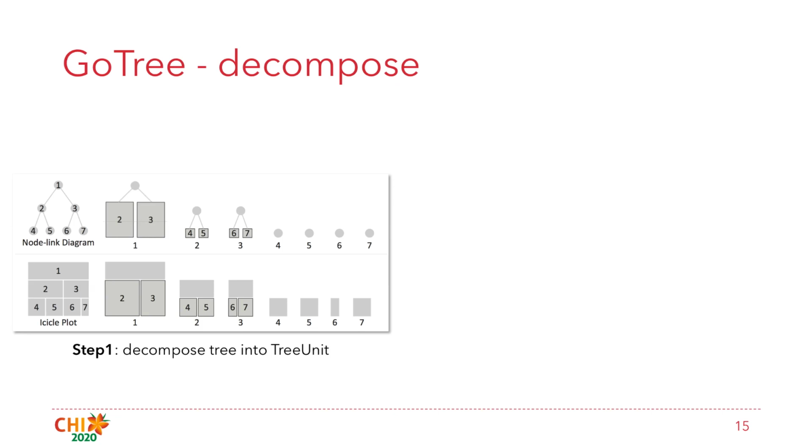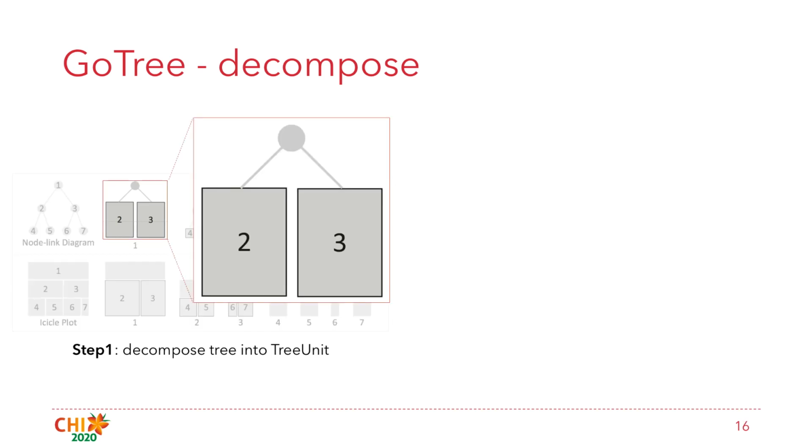For example, as shown in the left figure, node link diagram and icicle plot are decomposed into 7 tree units on the right. Each tree unit consists of 2 components, the root node and the subtrees under the root node.